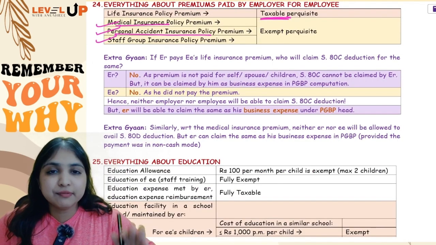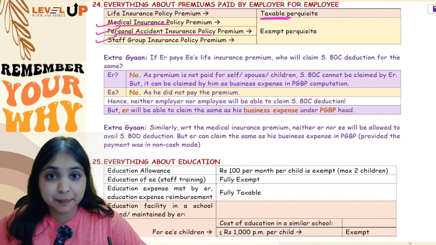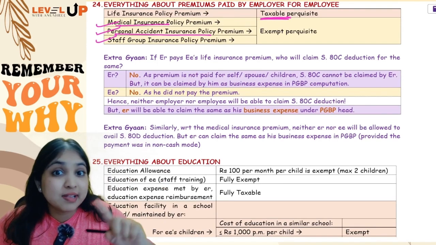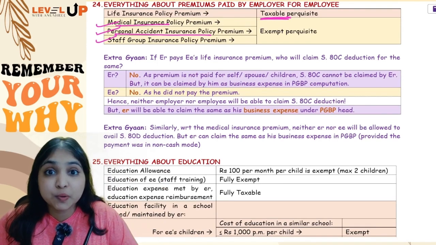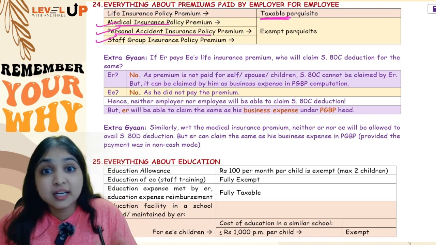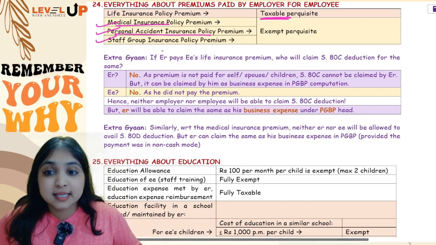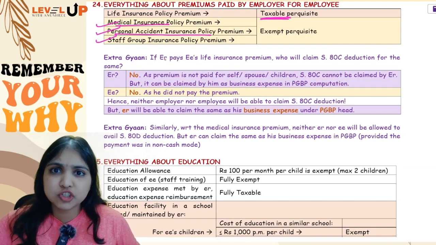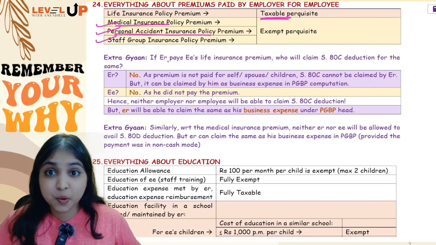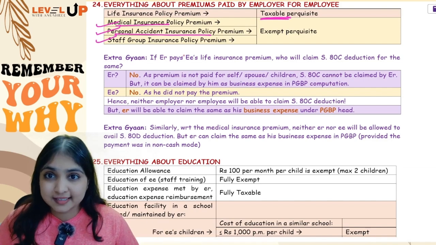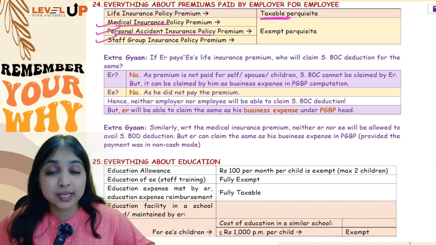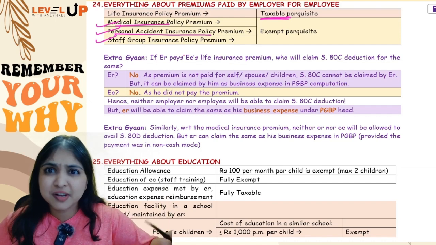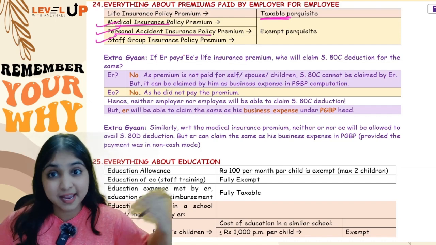Now if the employer is paying your life insurance premium, who will get the 80C deduction? Will the employer get the 80C deduction or will the employee get it? The answer is neither. Neither of them will get. The reason is, who is actually paying? The employer. But is he paying for self, spouse or children? No, he is paying for his employee. So the employer will not get the 80C deduction. Then what about the employee? Is the employee paying himself? He is not paying. His employer is paying.